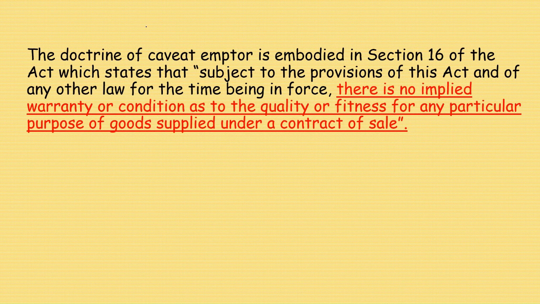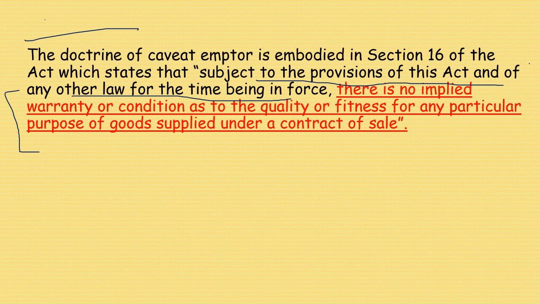The doctrine of caveat emptor is embodied in section 16 of the Act, which states that subject to the provisions of this Act and of any other law for the time being in force, there is no implied warranty or condition as to the quality or fitness for any particular purpose of goods supplied under a contract of sale.